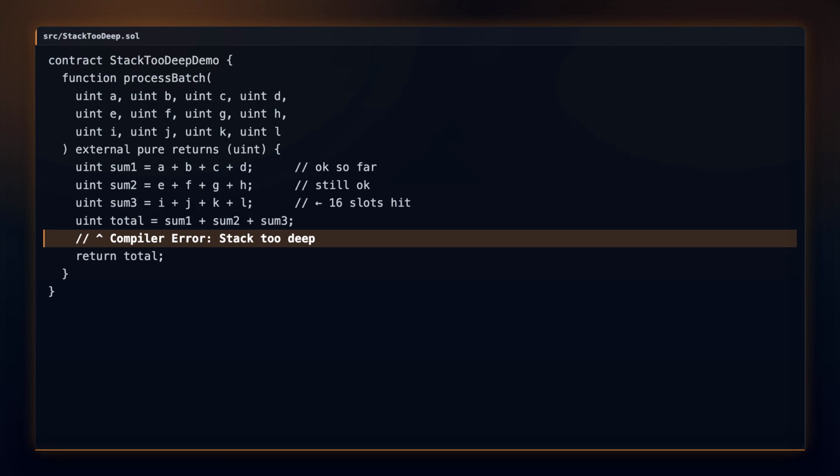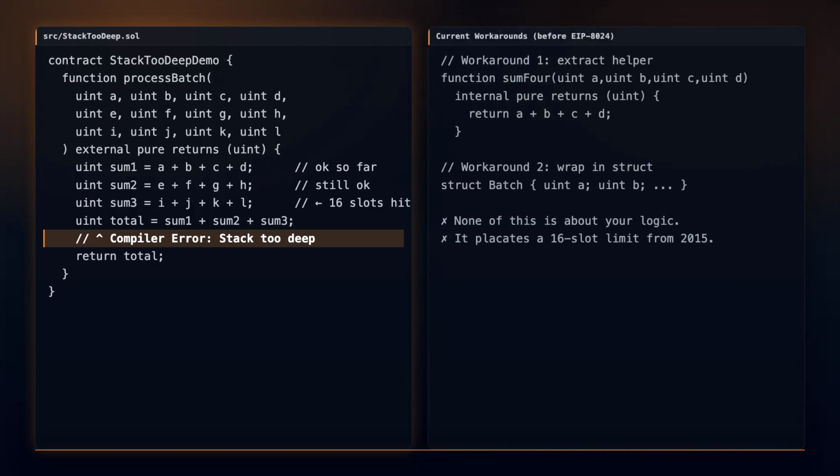EIP 8024 is the one I'm most excited about. If you have ever hit stack too deep in Solidity, and if you write Solidity, you have, this one is for you. 16 stack slots, the compiler gives up, and you extract helpers or wrap structs just to placate it. None of that is about your logic.